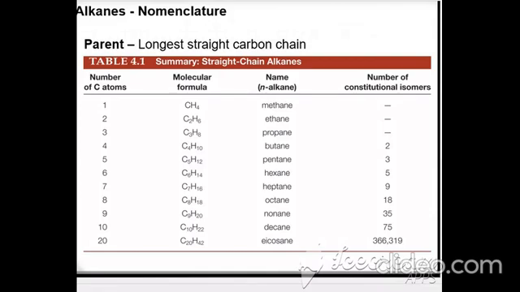Look at this. Before going to the nomenclature of alkane, you can write the names of straight chain alkanes. How do you write? If the number of carbon is 1, it is called meth. If 2, the name is eth. 3, prop. 4, but. 5, pent. 6, hex. 7, hept. 8, oct. 9, non. 10, dec. These are the particular names.